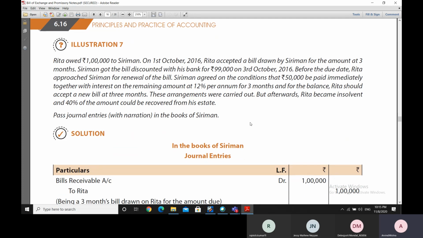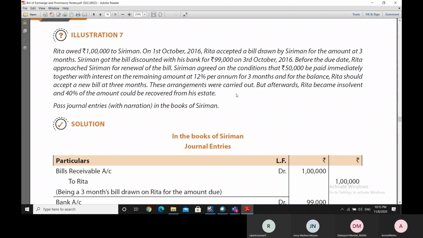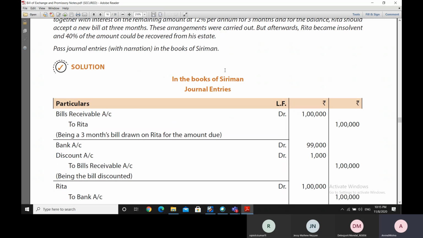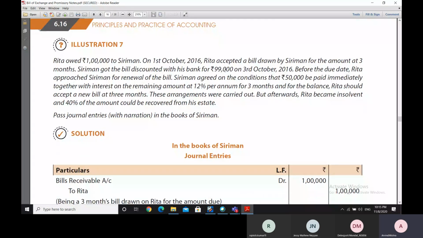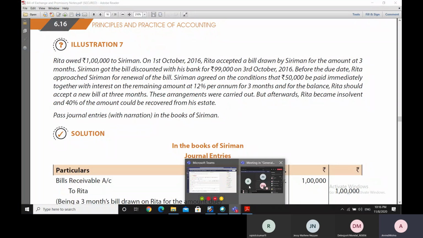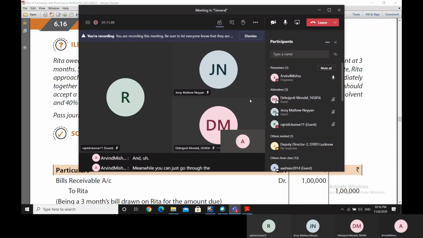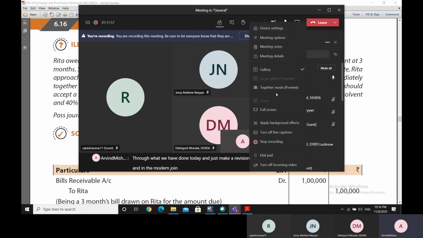Okay, so we go to illustration 7. I think that we can do the illustration 7 from the morning because we still have a number of illustrations to do. So let us postpone the illustration 7 to tomorrow morning, and meanwhile you can just go through what we have done today and just make a revision, and in the morning join us again at 7:45 a.m.